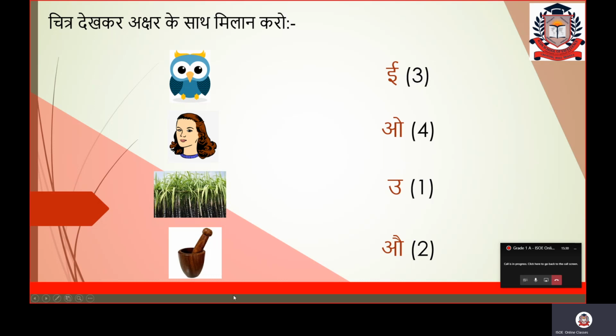Fine. Now next, which picture is this? This is the picture of Oakley. What is the first letter in the Oakley? It is O varan. So tell me, is it O? No, it's already done. Is it O? Yes. So only one varan is left and that is O. O say Oakley.